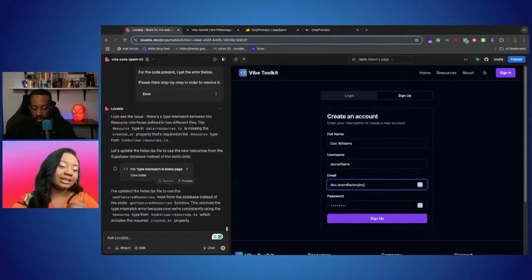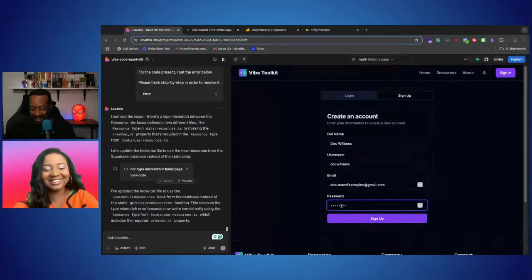So don't do what I did. Don't have a 15,000 line file, because it's not going to work. Well, it's good to know all those things.